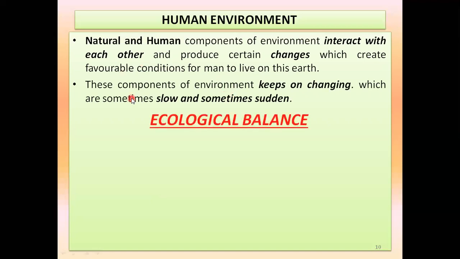So the components of the environment keep on changing also. Yes, that is certain, because we know there are many things in the environment which change. Something can change very slowly, and something might change very suddenly also. अचानक भी हो सकता है, बहुत सारा स्लो भी हो सकता है. Suppose the growth of a plant is very slow. It keeps on changing every day, but we cannot identify the change in the plant every day because it is a very slow process.